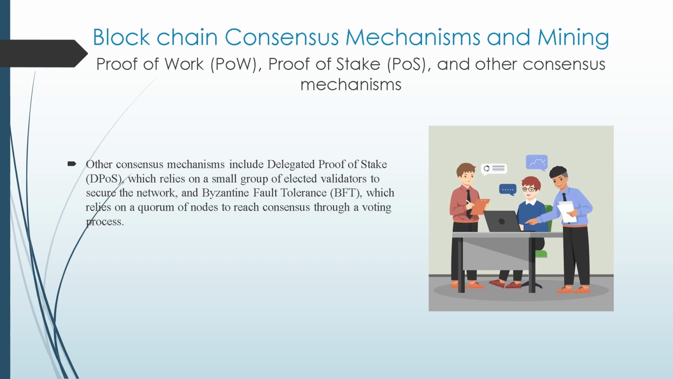Other consensus mechanisms include delegated proof of stake (DPoS), which relies on a small group of elected validators to secure the network, and Byzantine fault tolerance (BFT), which relies on a quorum of nodes to reach consensus through a voting process.